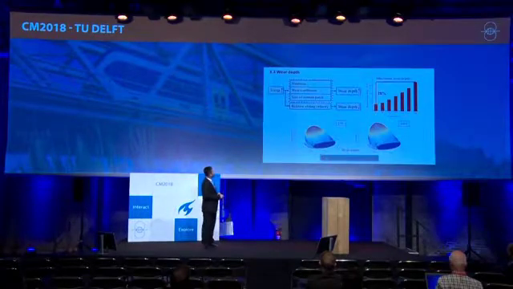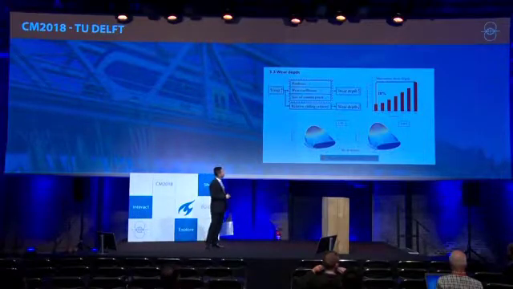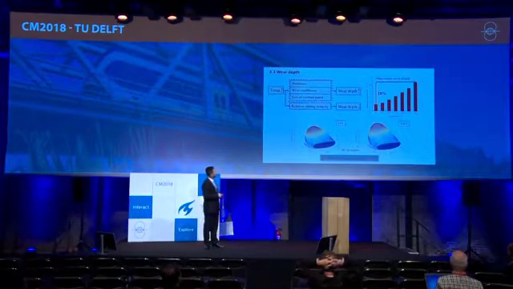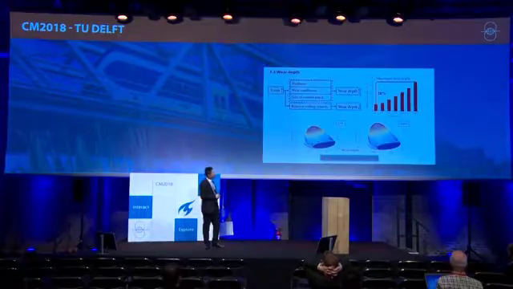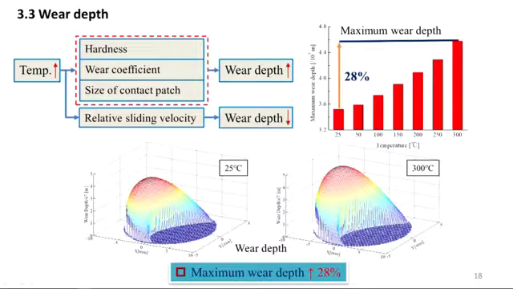Finally, we are looking into wear depths. On the one hand, the changes of hardness, wear coefficient, and the size of the contact patch with temperature will aggravate wear. On the other hand, the changes of relative sliding velocity with temperature will reduce wear, but the growth is greater than the drops.